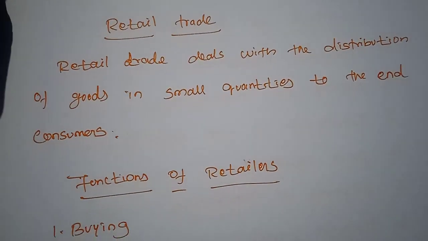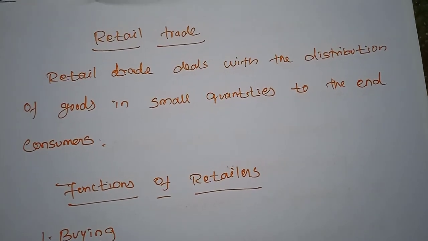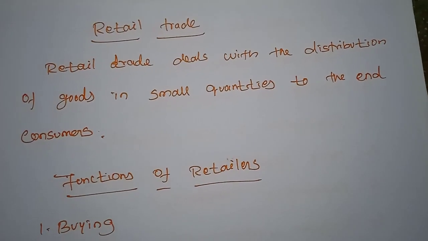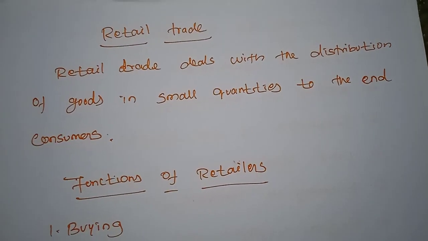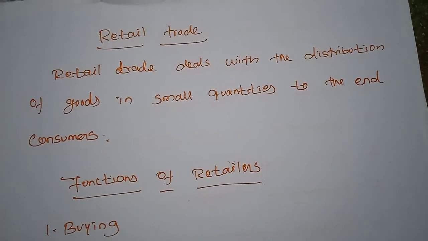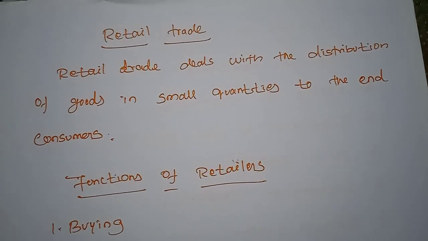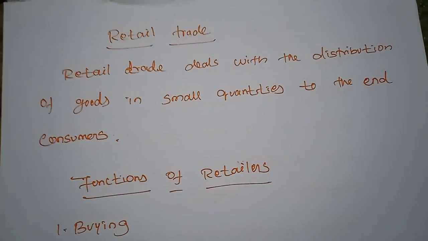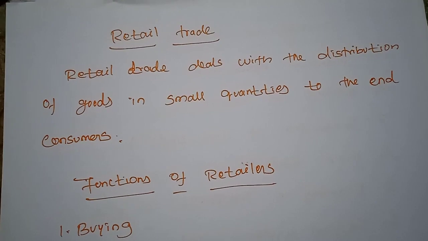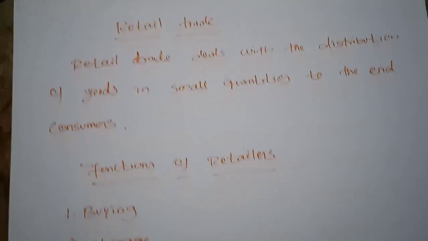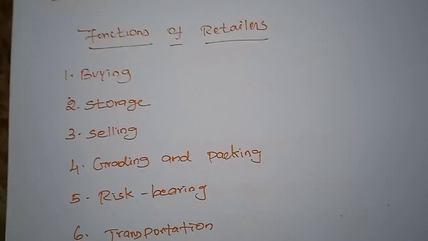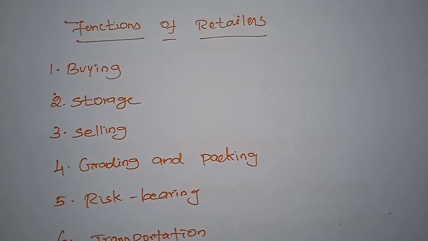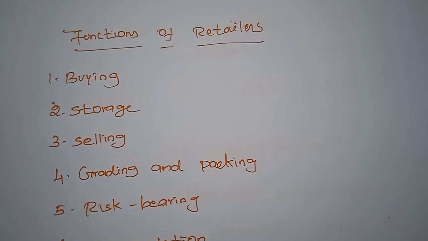The retail trade, or the retail traders, deals with the distribution of goods in small quantities to the end consumers. Normally the retailers purchase commodities from the wholesalers and sell them to the customers in small quantities. The functions of retailers: under some headings, we can understand the functions of the retailers.